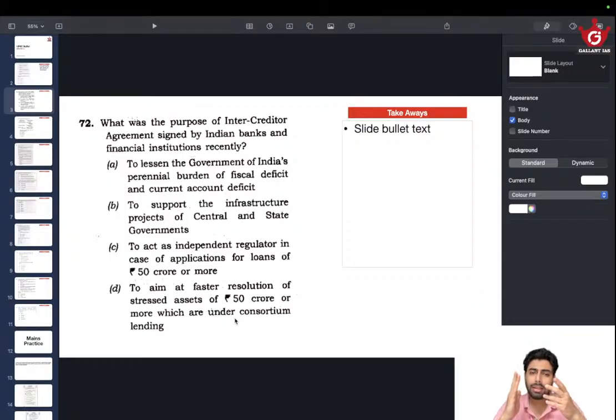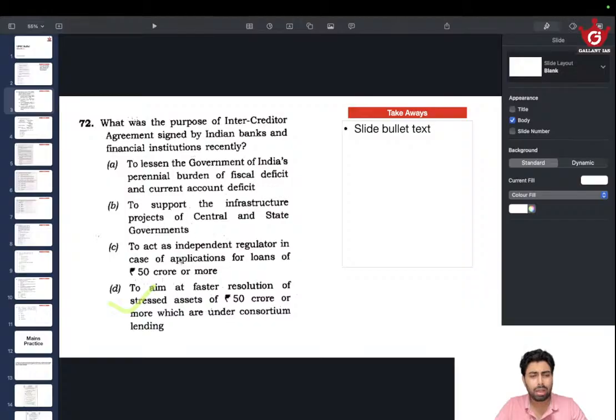So considering that scenario, this is a very possible thing. An intercreditor agreement could actually mean that there is an agreement between the creditors who have lent some money to the entity which is stressed, meaning it is going bankrupt and it is not able to pay. So for a resolution in such a situation, an agreement is needed between the creditors, and that kind of makes sense with the fourth statement. So this could be right.